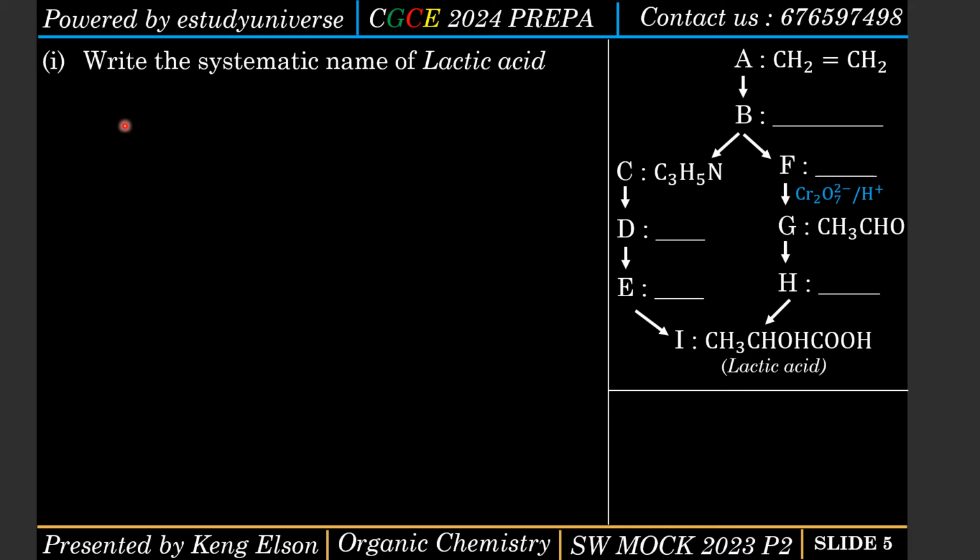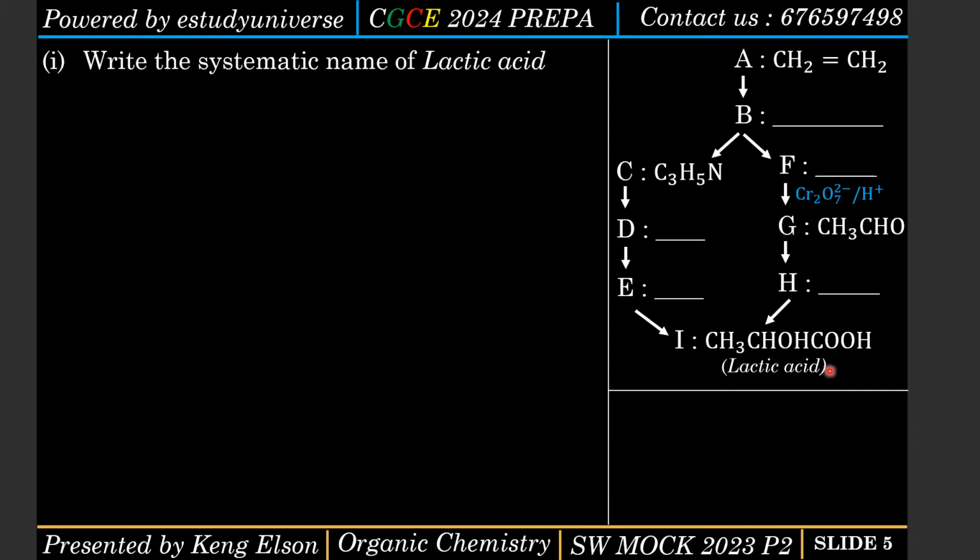All right, now Roman 1 says write the systematic name of lactic acid. This is lactic acid. Lactic acid is basically the scientific name or the common name of this compound, but the systematic name of a compound is gotten by naming the compound using the IUPAC way of naming. So I need to name this compound using the following rules of IUPAC.